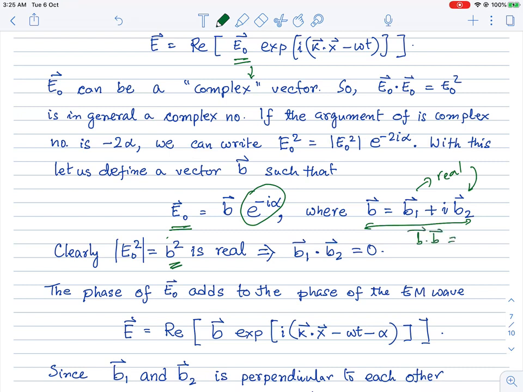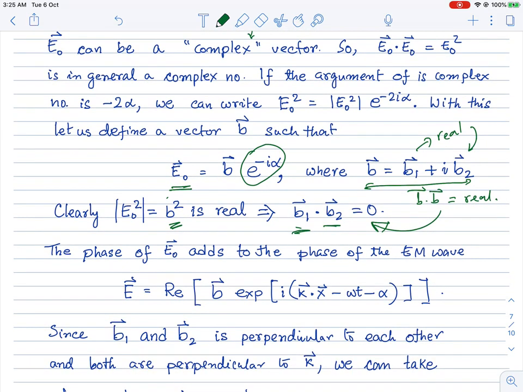If b dot b has to be real, then it implies that b1 dot b2 is zero, these are orthogonal. Otherwise this is not going to be real.